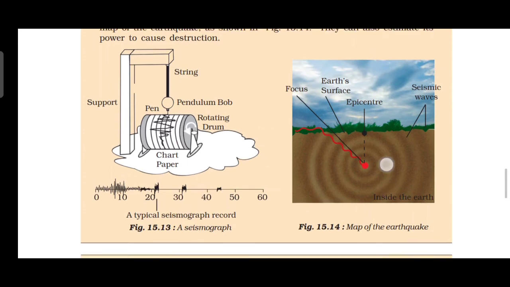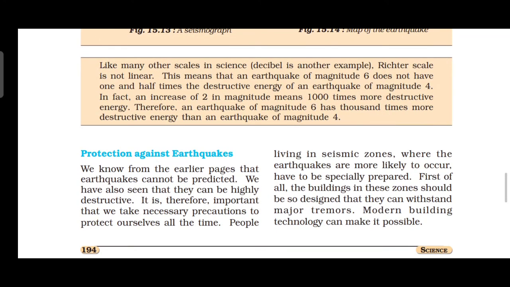Then, what are the protections against earthquakes? We take necessary precautions to protect ourselves all the time because we don't know when natural disasters occur. We don't know, so we want to take what? Protection for ourselves all the time. People live in seismic zones where earthquakes are more likely to occur, so some protection is needed. Then it is advisable to make the structure simple so that it is quake safe.